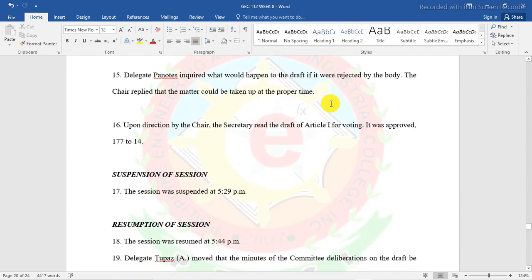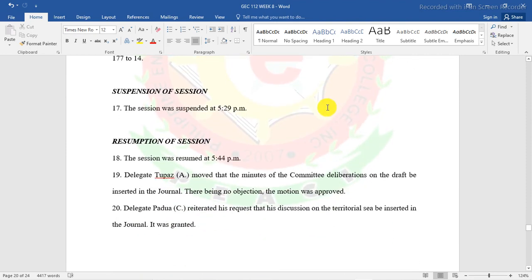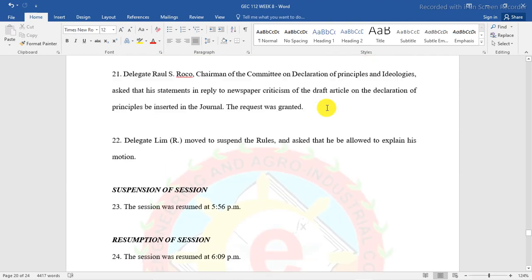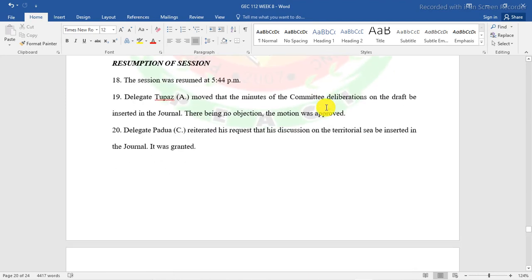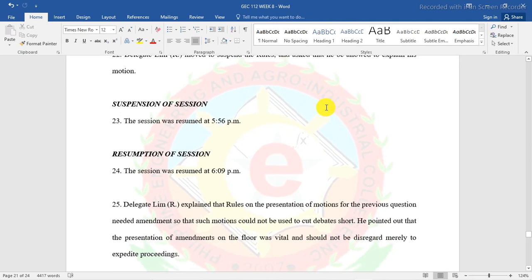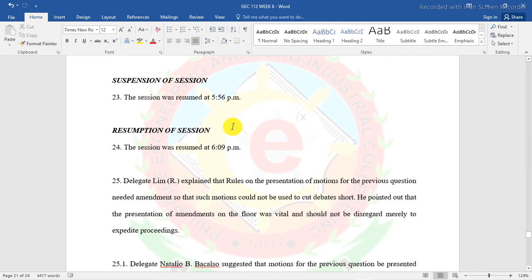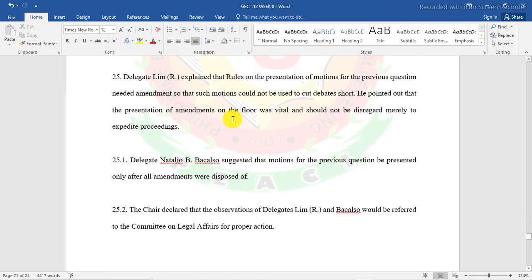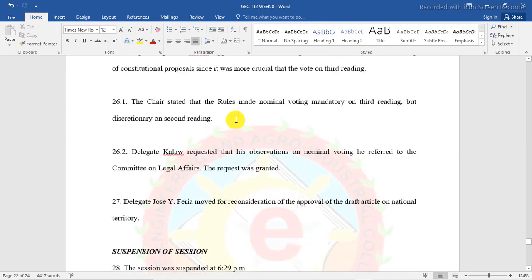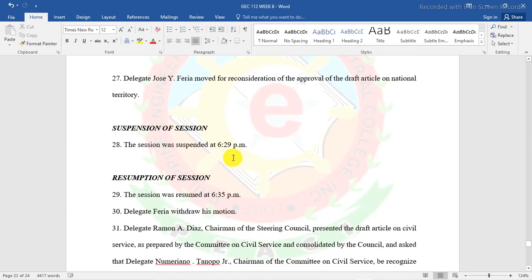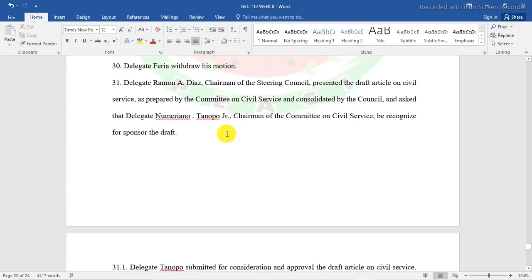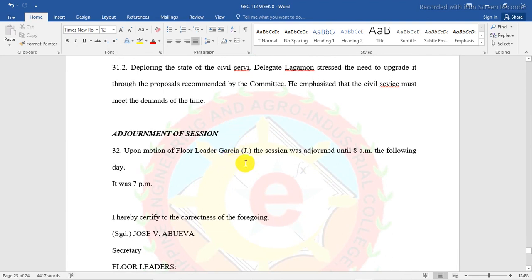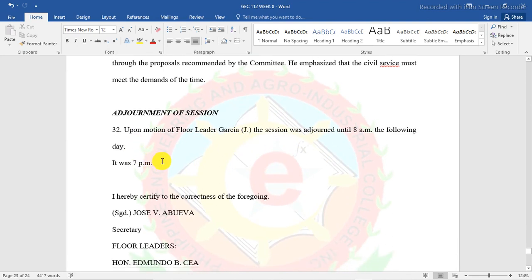So let's move on. Suspension of session. The session was suspended, then resumed. They had a meeting, another suspension of session, and resumption at 5:56. Let's move on. Meeting sila ulit. Suspension of session again, and resumption at 6:35 p.m. Upon motion of the floor leader, the session was adjourned until 8 a.m. the following day. It was 7 p.m.